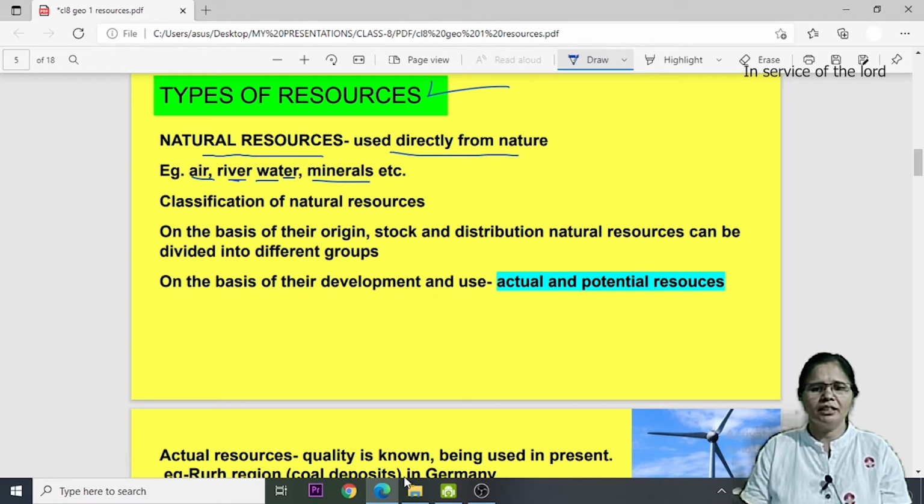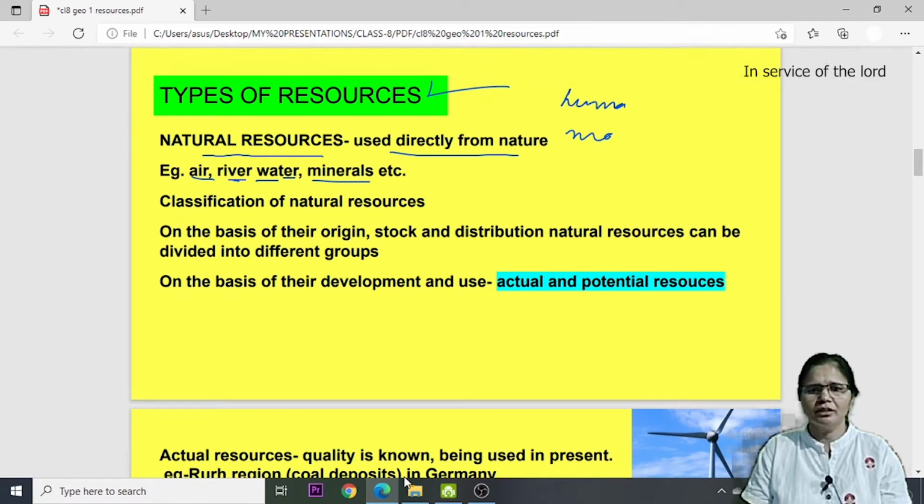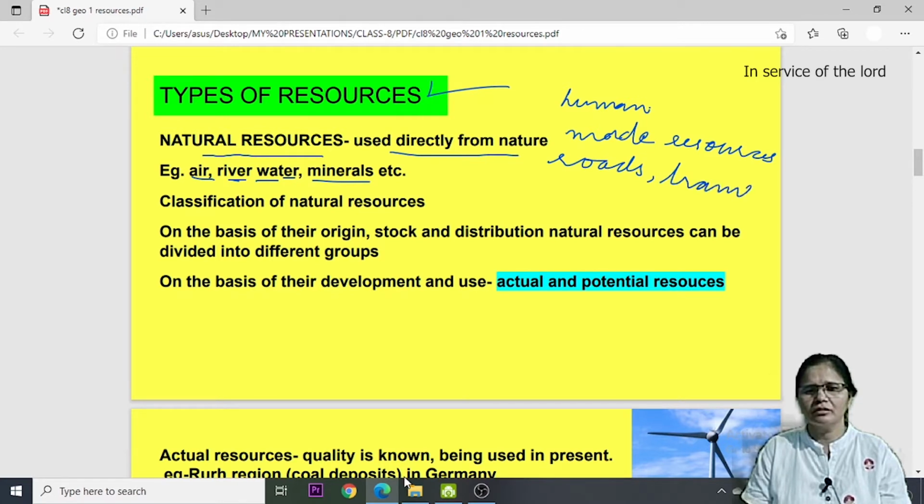Further, in opposition, there are man-made resources also, human-made resources. In your book this is described somewhere in the end. Human-made resources are the resources which are made by humans, such as roads, trains, etc. Okay, so one is natural resources, and another is human-made resources.